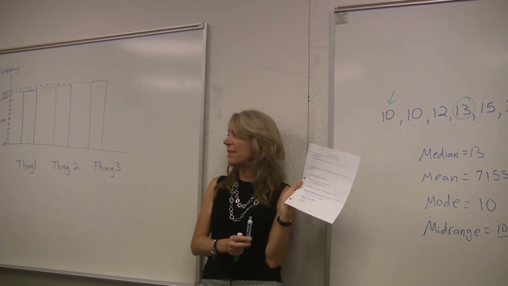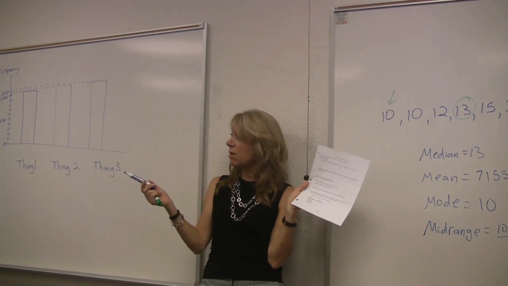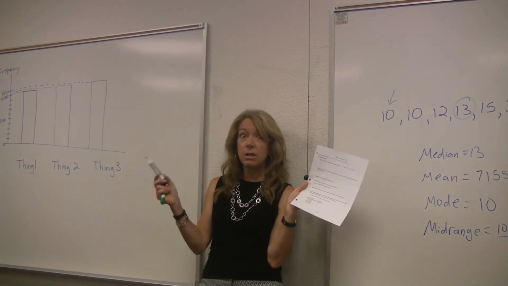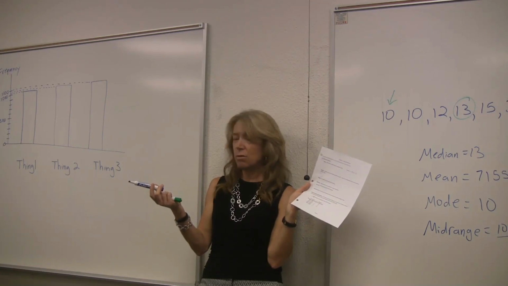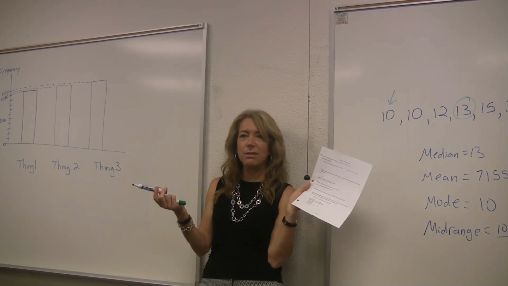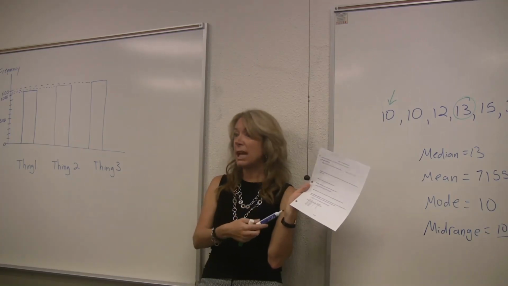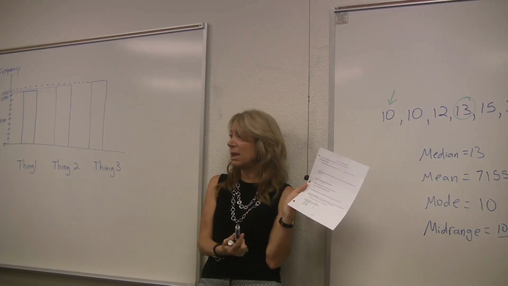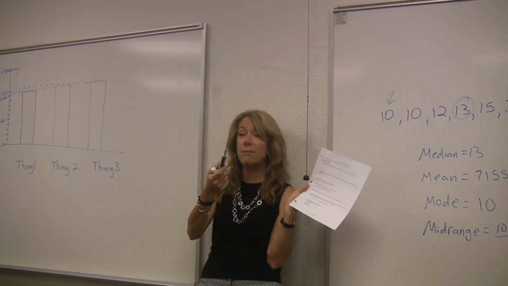So if I wanted to find the mean of those 28 houses, what would I need to do? I would need to know the price of each house, add up those 28 numbers and divide by 28. Do I know the exact price of each house? I'm out of luck. See the problem? I don't have 28 house prices. How the heck am I supposed to find the mean? So we're going to use the midpoint.